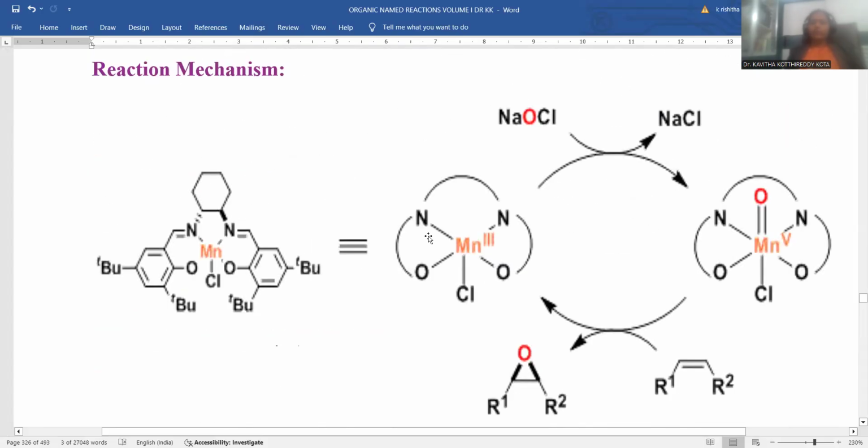In order to understand the reaction mechanism, here the Jacobsen catalyst was taken, manganese having a complicated complex structure with a linear organic chain. You can notice the benzene ring with the oxygen, this oxygen linking with manganese, and here the tertiary butyl, here the tertiary butyl.